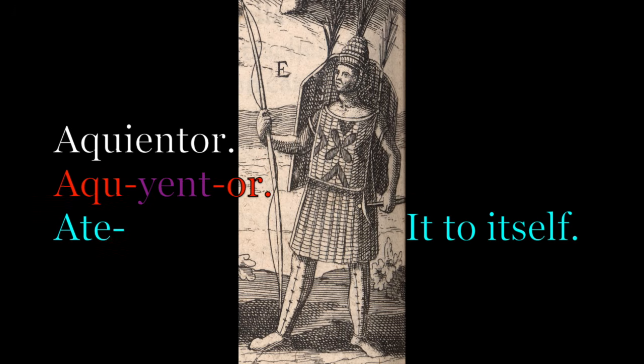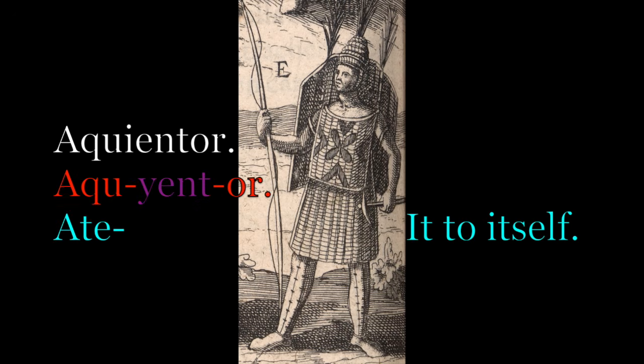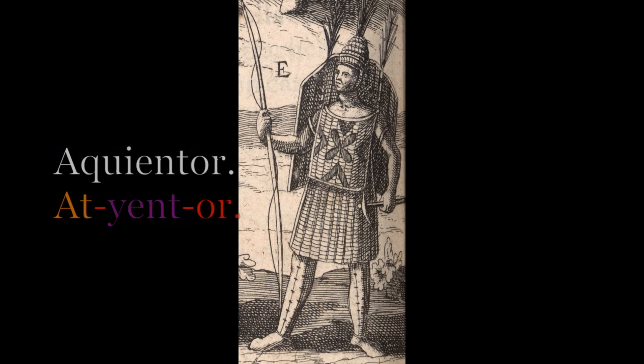I think ade is the more likely, partially because there are other clothing words in Mohawk that start with it. The word for a shirt or a dress or a coat or something is jadawi, so reflexive, yat, body, awi, it wraps, so it wraps the body. Returning to our word, in order to attach this ade to the yend, we have to get rid of the e. E's don't like to go before y's for whatever reason. The t sort of gloms onto the y and they combine to make like a dia sound.